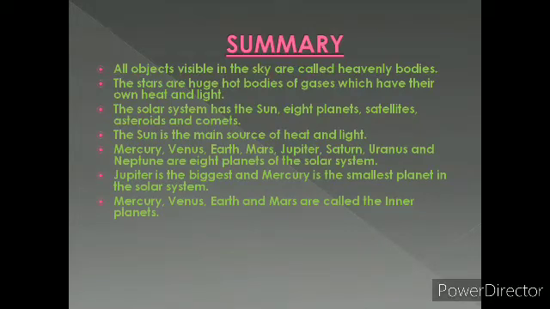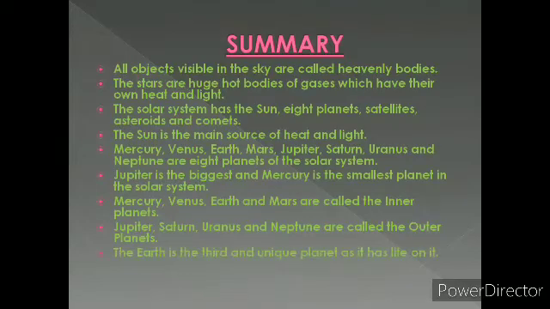Mercury, Venus, Earth and Mars are called the inner planets, whereas Jupiter, Saturn, Uranus and Neptune are called the outer planets. The Earth is the third and unique planet as it has life on it. The Earth is the only planet which has the presence of atmosphere and adequate water.